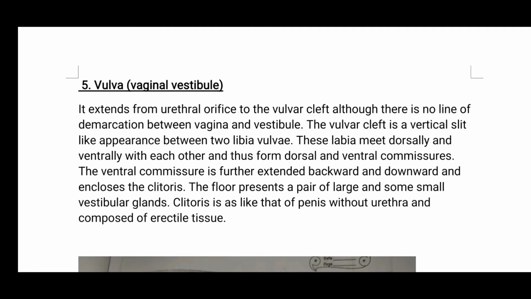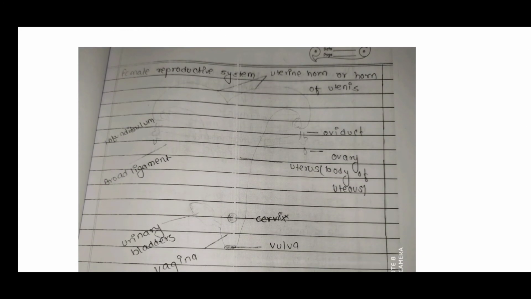The ventral commissure is further extended backward and downward and encloses the clitoris. The floor presents a pair of large and some small vestibular glands. Clitoris is like that of the penis without urethra and is composed of erectile tissue. This is the figure of the female reproductive system.